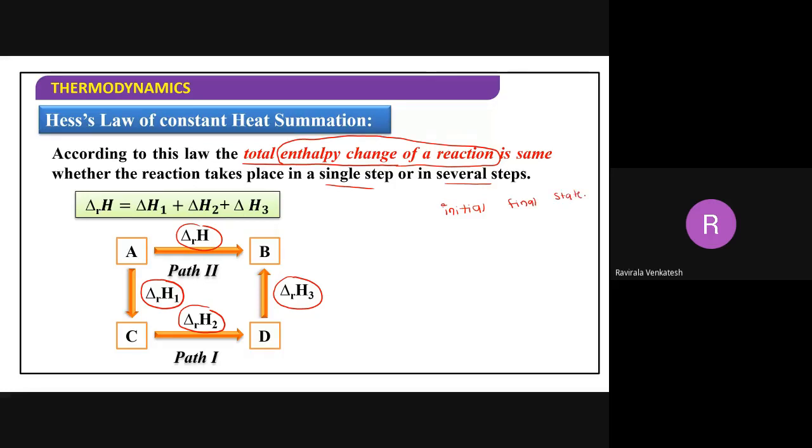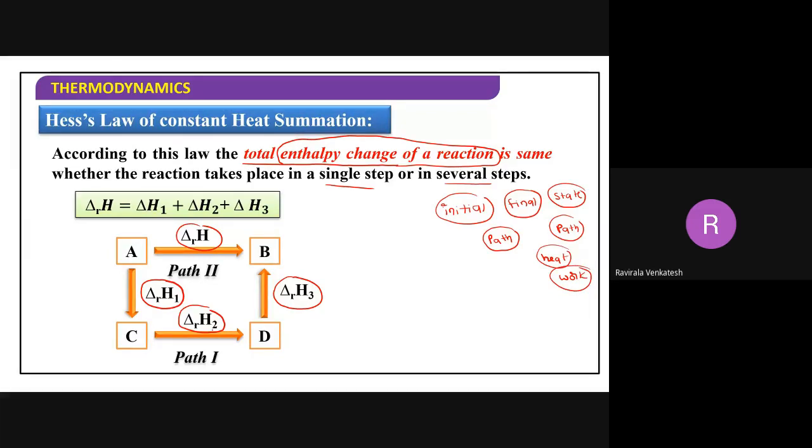State functions depend only on the initial and final states. If they depend upon the path by which it occurs, they are called path functions. So we have taken examples of path functions: heat and work. Both actually depend upon the path.